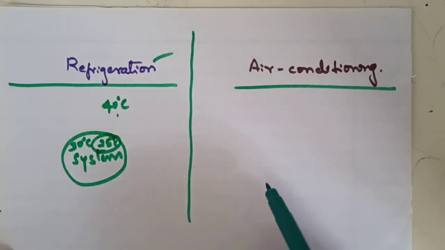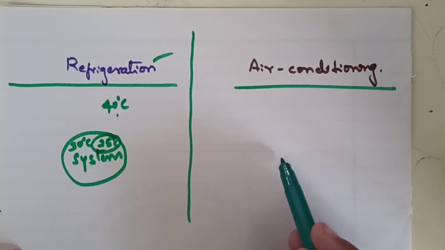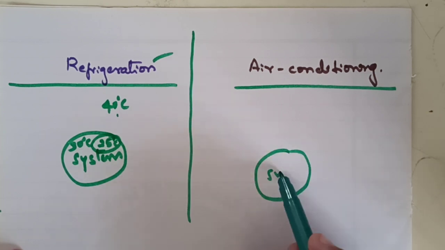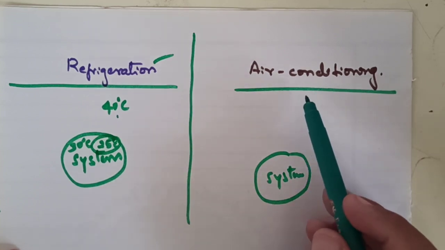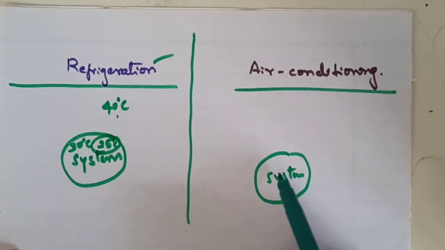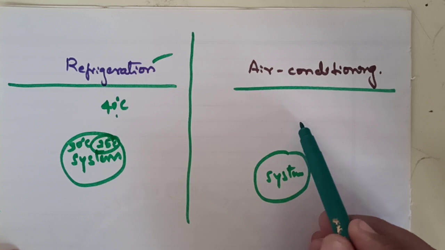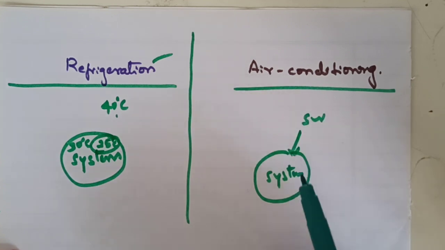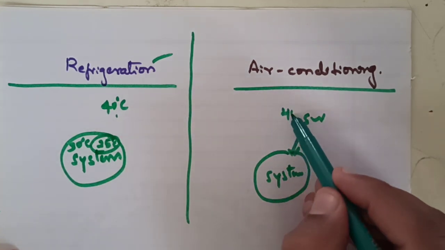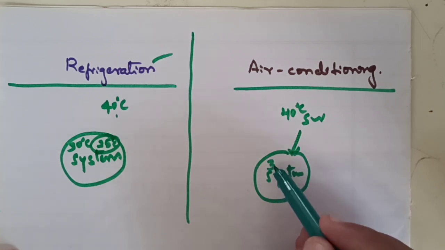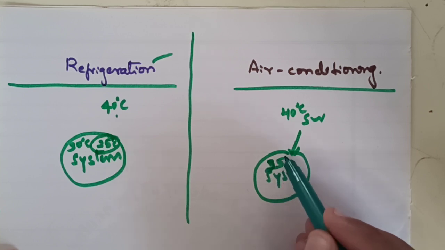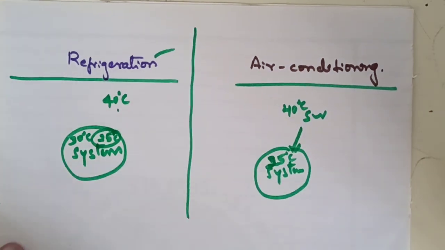Air conditioning is also almost the same definition. Again a system. Here air conditioning is a process which reduces and maintains the temperature of the system below the surrounding. Here the temperature is 40 degrees Celsius. If the temperature of the system is reduced below 40 and maintained the same, that is 30 or 25 degrees Celsius, that is also air conditioning.